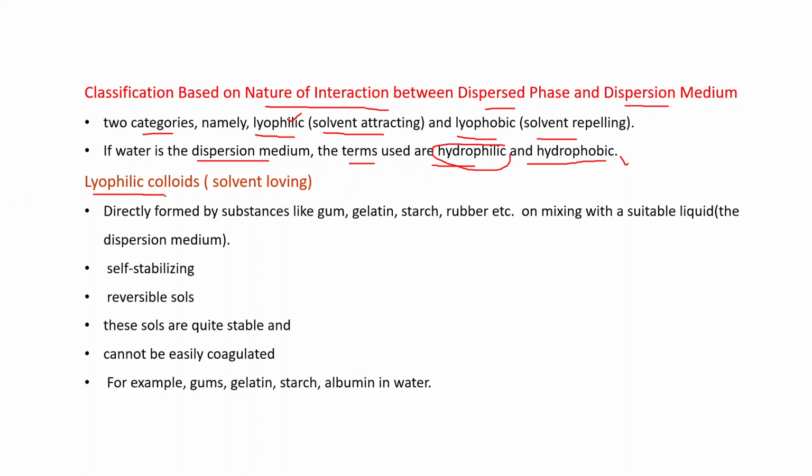First one is lyophilic colloids, that is solvent loving. They are directly formed by substances like gum, gelatin, starch, rubber, etc., on mixing with a suitable liquid, that is the dispersion medium. When we mix gum, gelatin or starch into water, we can directly obtain these lyophilic colloids. They are self-stabilizing. They are reversible sols. If by any method they are dried, then when we mix the dispersion medium again, they will form again. These sols are quite stable and cannot be easily coagulated. For example, gums, gelatin, starch, albumin in water. These are the lyophilic colloids.